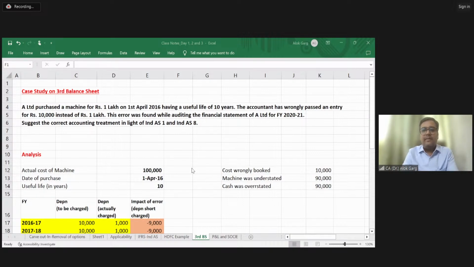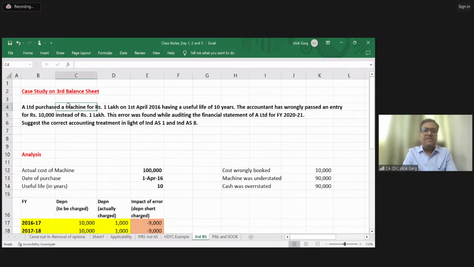Yeah. Case study on third balance sheet. So this case study I have taken for correction of error.